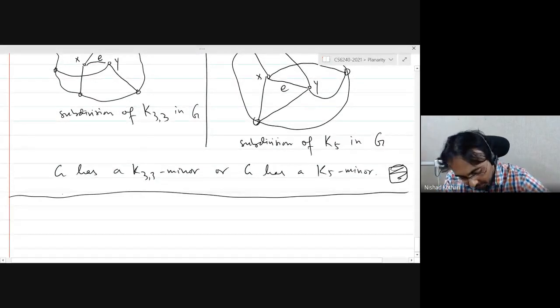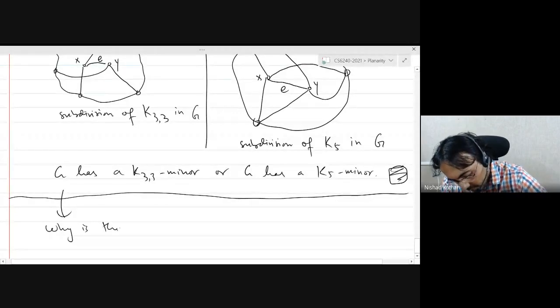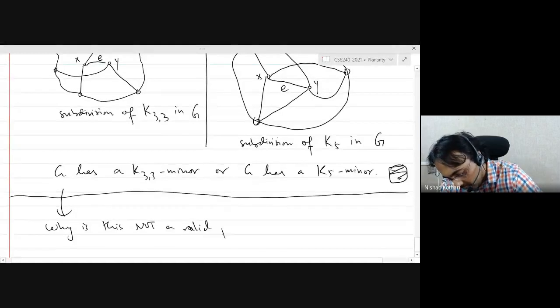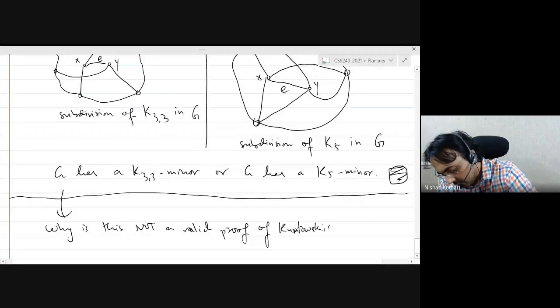And this raises the question, why is this not a valid proof of Kuratowski's theorem? If we found subdivisions, why do we need Wagner's theorem?